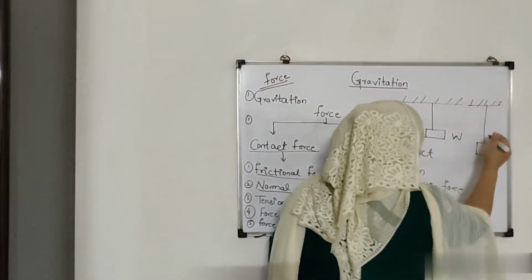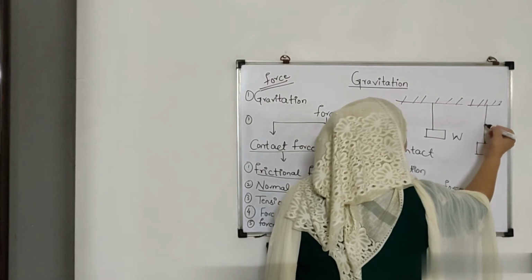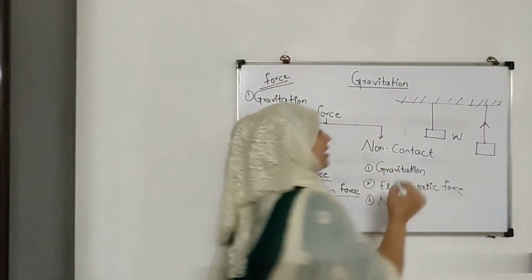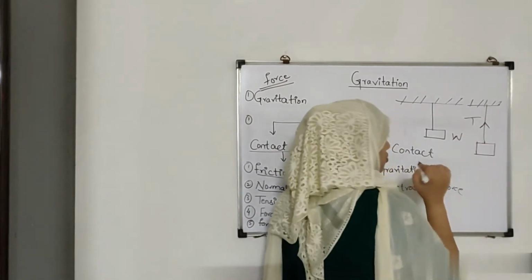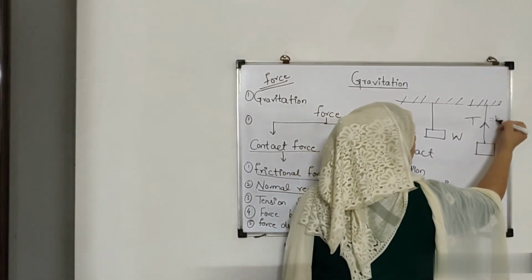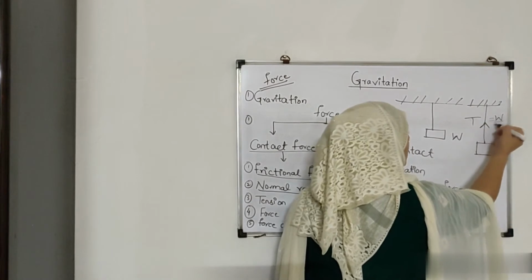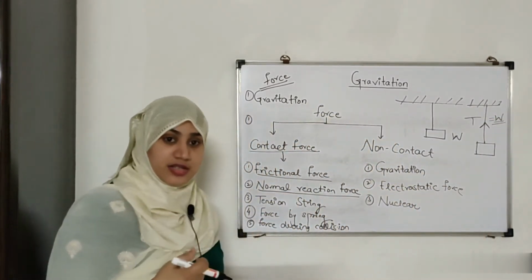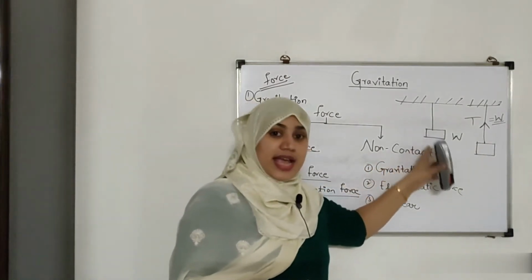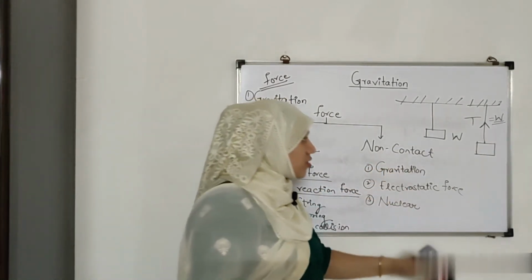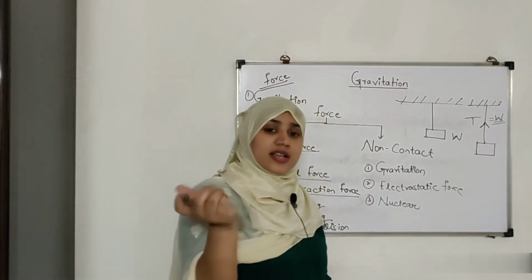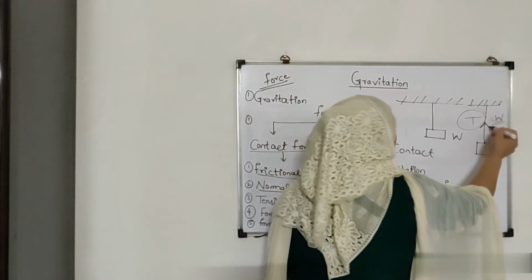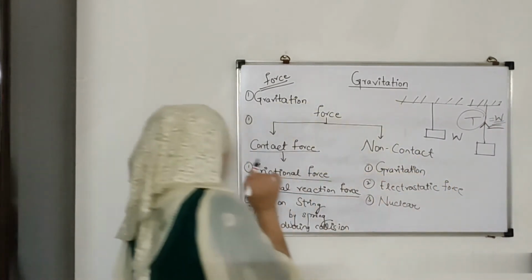So the string in this position is going to try to pull the body upwards. That is nothing but the tension in the string, and that force is always going to be equal to the weight of the body. So the tension in the string, when something is hanging at the end of the string in its stretched position, is going to try to pull it upwards, and that force is always going to be equal to the weight of the body.